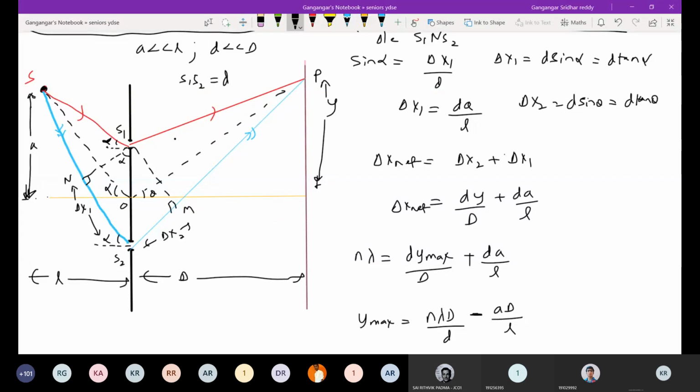So central maxima will come below the axis. Very important. We do have SHM problems also based on this, with the axis.